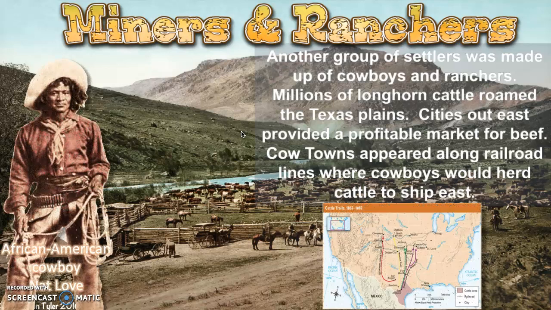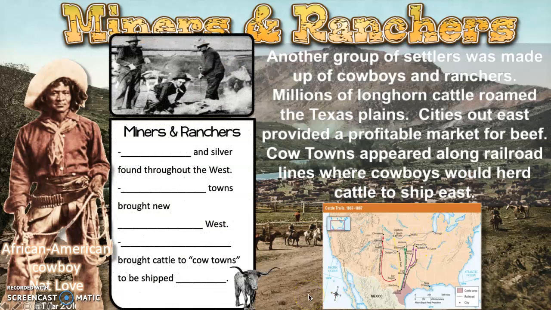Another group of settlers was made up of cowboys and ranchers. Millions of longhorn cattle roamed the Texas plains. Cities out east provided a profitable market for beef, so people out east wanted to eat beef. The cow towns then appeared along the railroad lines. So you see that there are cattle drive trails that go north, and then each of these cities along the railroad lines become a cow town where cattle were herded there and put into cattle cars on the railroad and shipped to the meat processing area in Chicago. Chicago becomes known as the meat packing industry, basically headquarters.